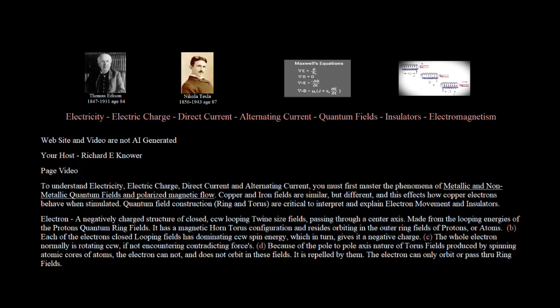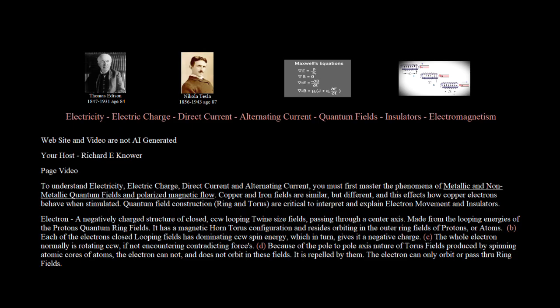Electron. A negatively charged structure of closed, CCW looping twine-size fields, passing through a center axis. Made from the looping energies of the proton's quantum ring fields. It has a magnetic horn torus configuration and resides orbiting in the outer ring fields of protons, or atoms. B. Each of the electron's closed looping fields has dominating CCW spin energy, which in turn gives it a negative charge. C. The whole electron normally is rotating CCW, if not encountering contradicting forces.